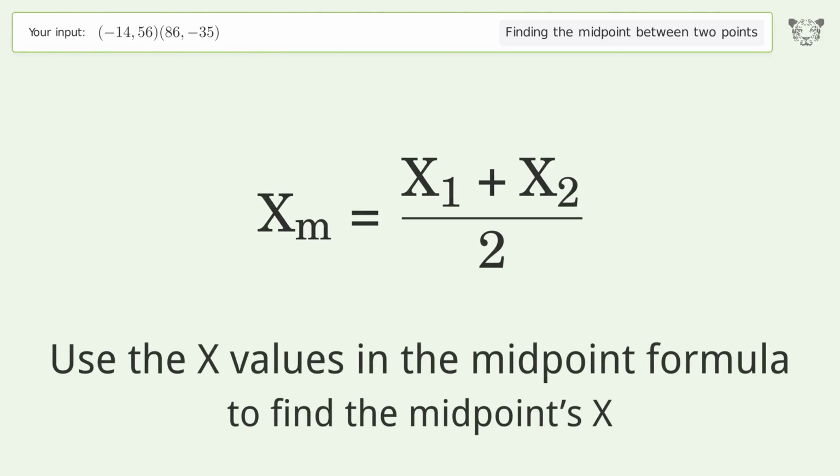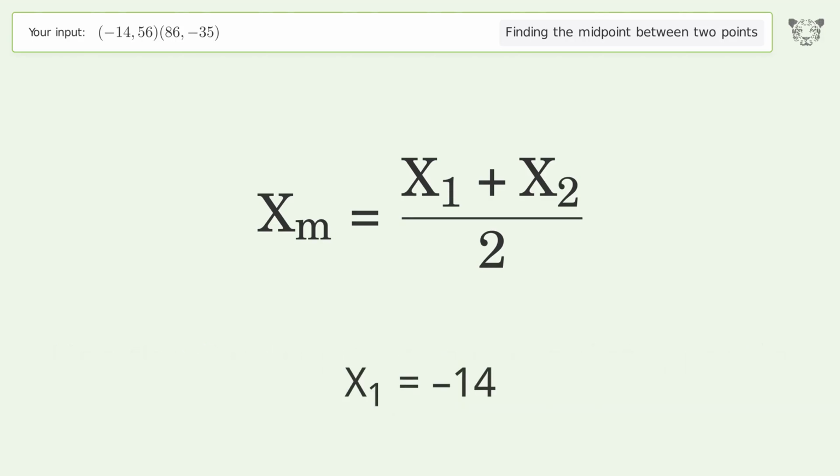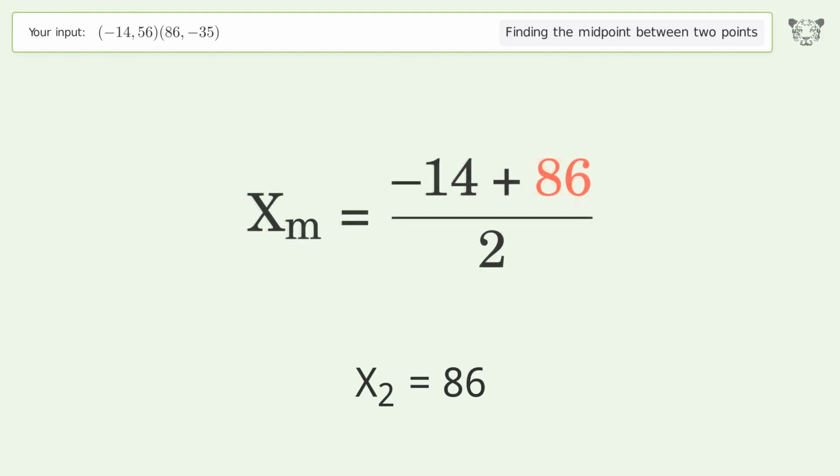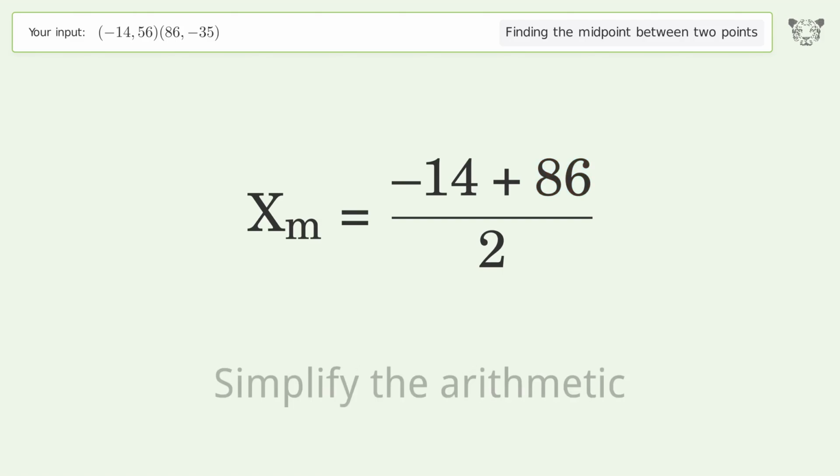Use the x values in the midpoint formula to find the midpoints x. x1 equals -14. x2 equals 86. Simplify the arithmetic.